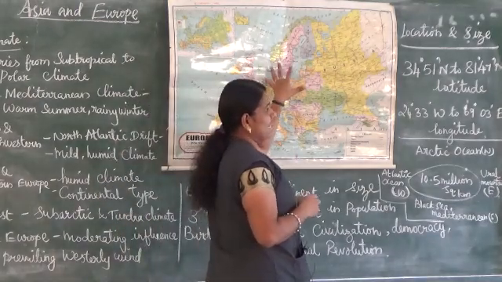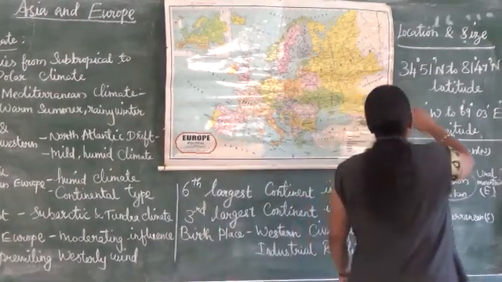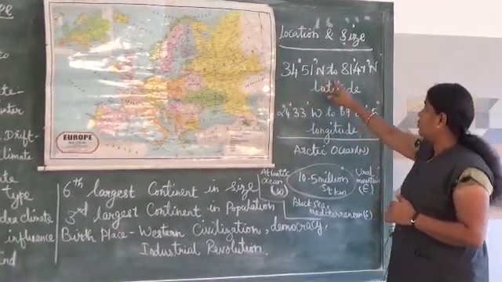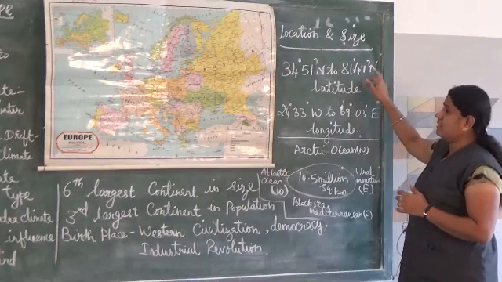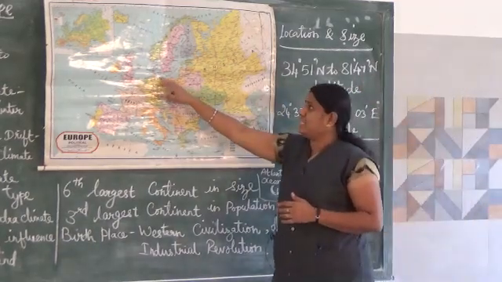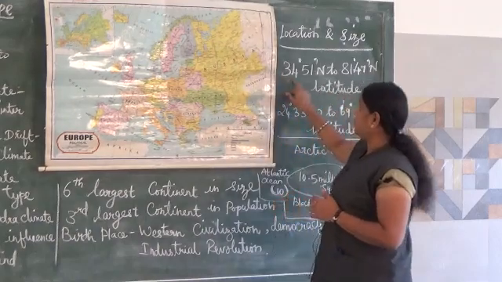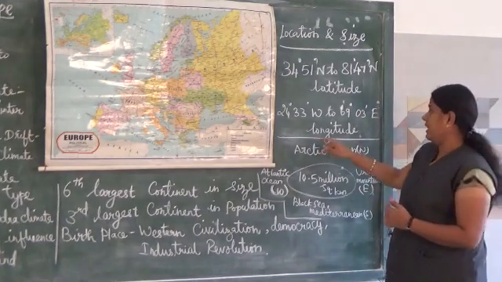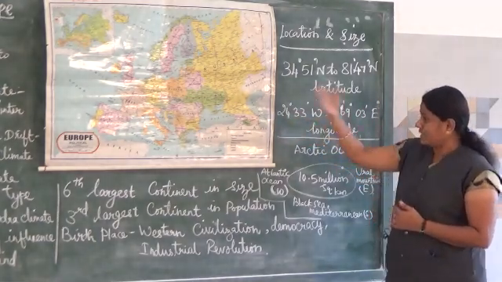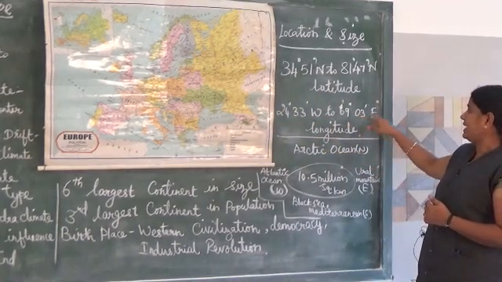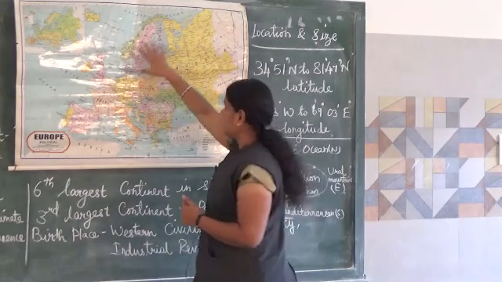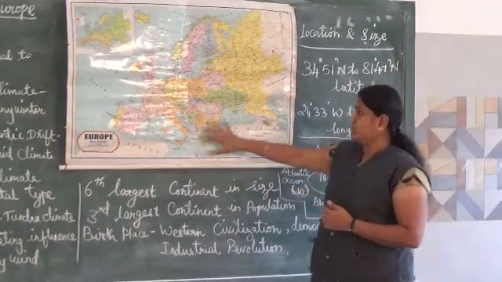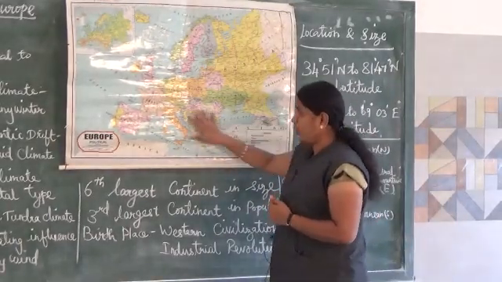Then for the size and location, Europe stretches from 34 degrees 51 minutes north to 81 degrees 47 minutes north in latitude. In longitude, it stretches from 24 degrees 32 minutes west to 69 degrees 3 minutes east. It spreads over 10.5 million square kilometers, which is the whole size of Europe.